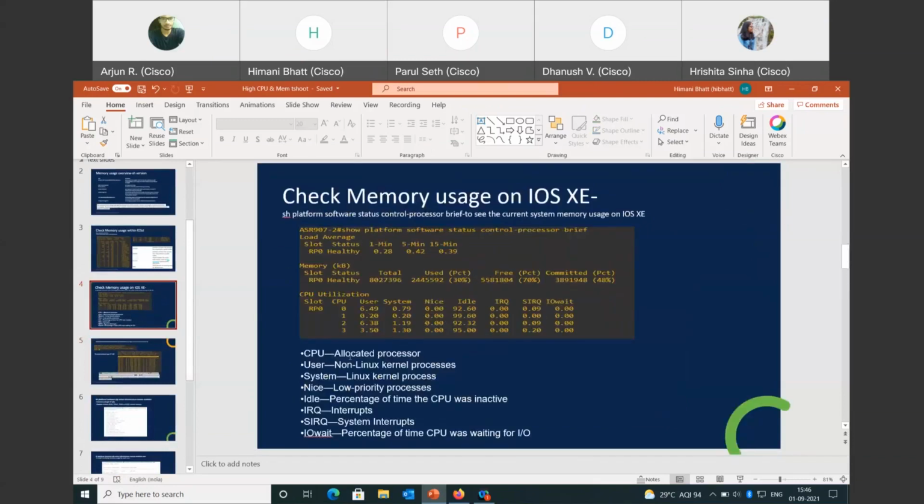About the CPU utilization, I have written all the headings and what they mean. CPU is the allocated processor. User is the non-Linux kernel processes. System is the Linux kernel processes. Nice is for low priority processes, and idle is the percentage of CPU which is inactive. IRQ is the interrupts, SIRQ is the system interrupts, and IO is the percentage of the CPU waiting for IO.